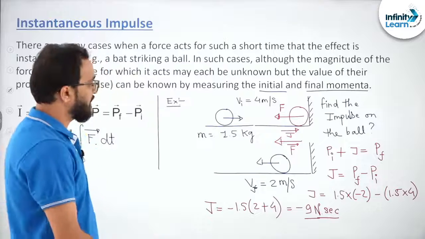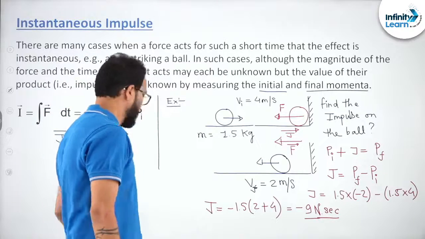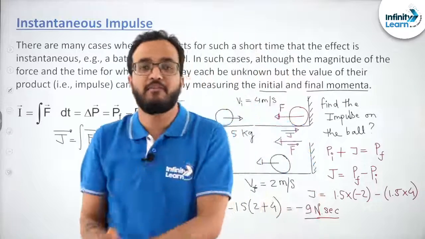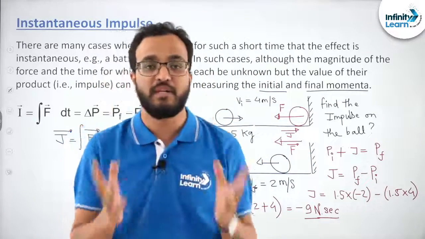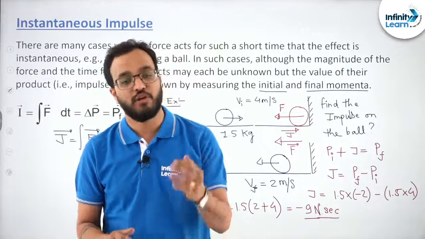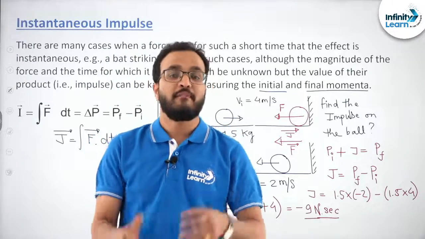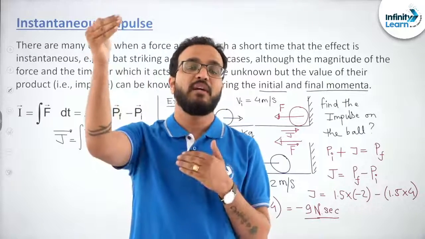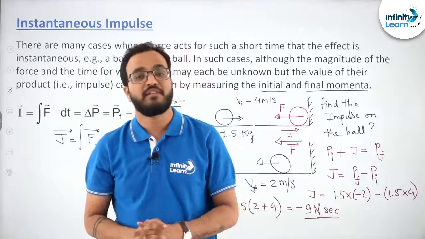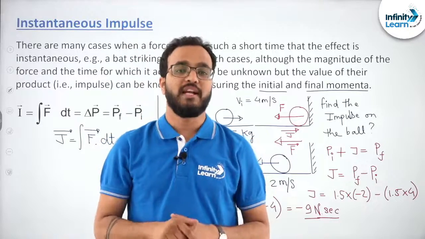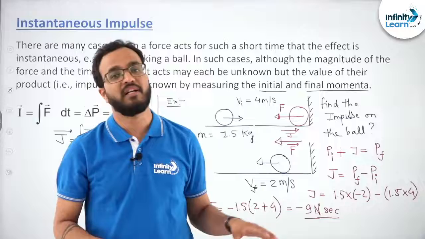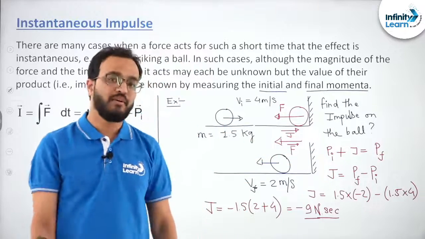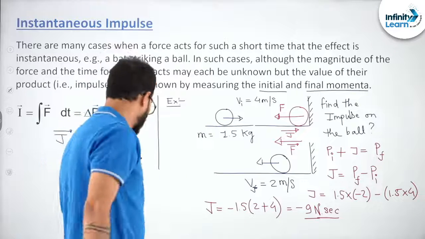Okay. So sometimes it happens that the force which is acting on the body is very high in magnitude and we cannot figure out its magnitude, plus it is acting for a very short duration of time, that also we cannot figure out. But the overall effect of the force of high magnitude acting for a short duration of time, that is change in momentum, we can figure out, right? So the overall effect, which is change in momentum, we can figure out with the impulse momentum theorem. Are you understanding this thing? Okay, fantastic.